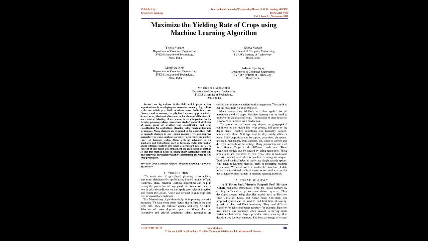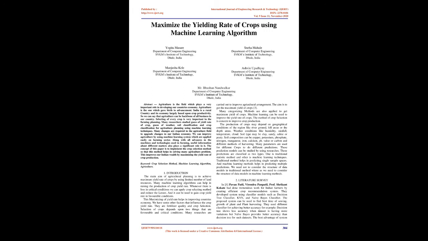Along with all advances in the machines and technologies used in farming, useful information about different matters also plays a significant role in it. The concept of this paper is to implement the crop selection method so that this method helps in solving many agriculture problems. This improves our Indian wealth by maximizing the yield rate of crop production. Keywords: crop selection method, machine learning algorithm, agriculture.